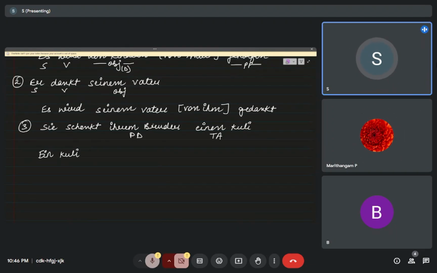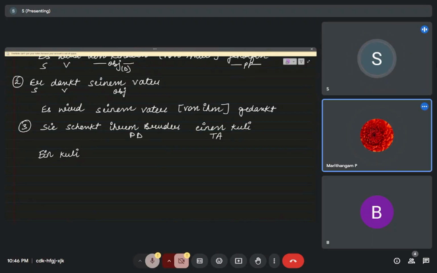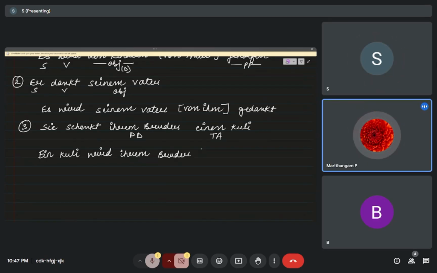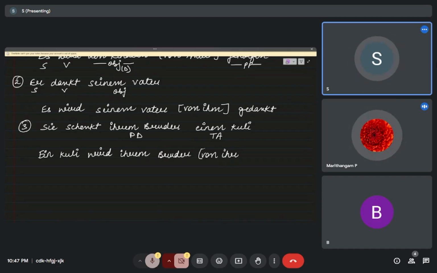Whenever we have two objects and one object is dative and one object accusative, choose that accusative. So ein Kuli will be the subject, and ihrem Bruder stays as the object, with von ihr, because she will be the one who gives.